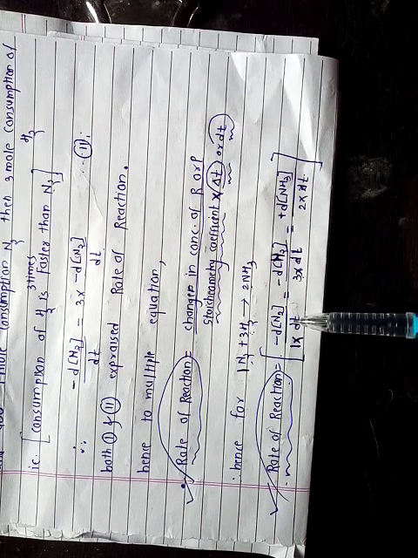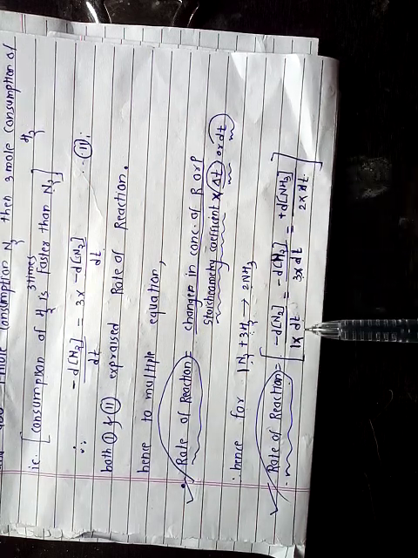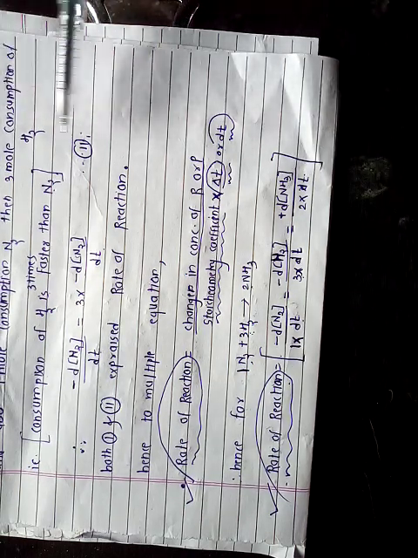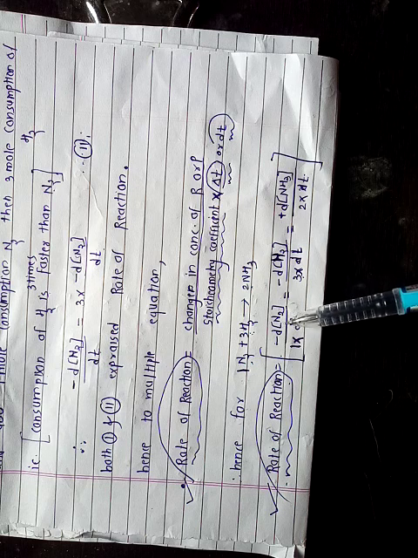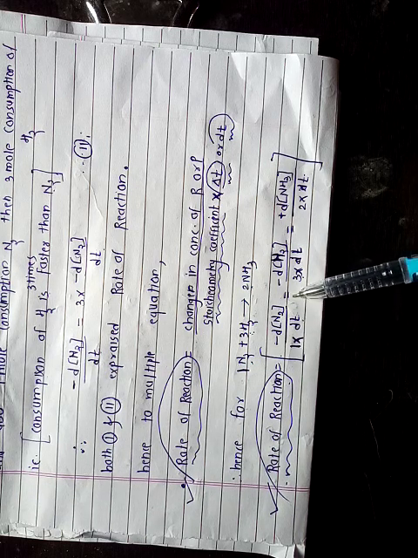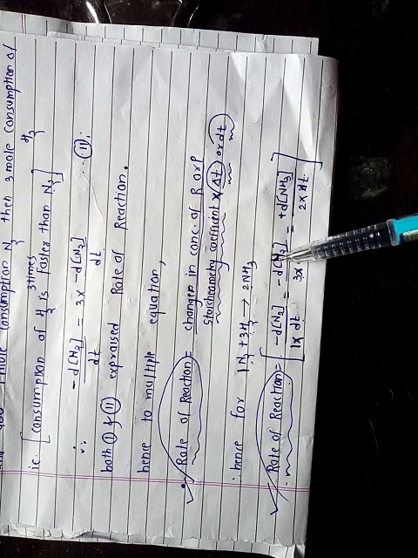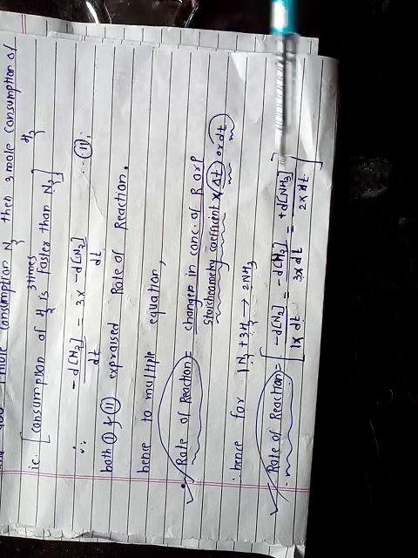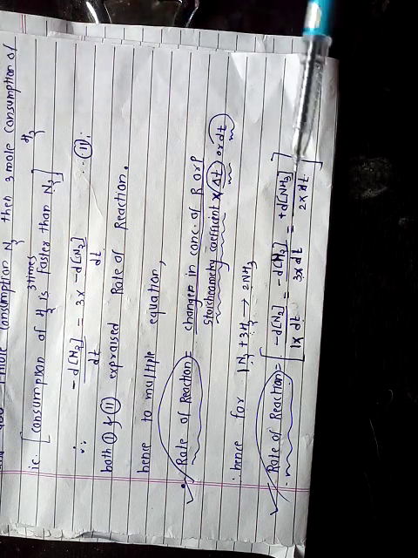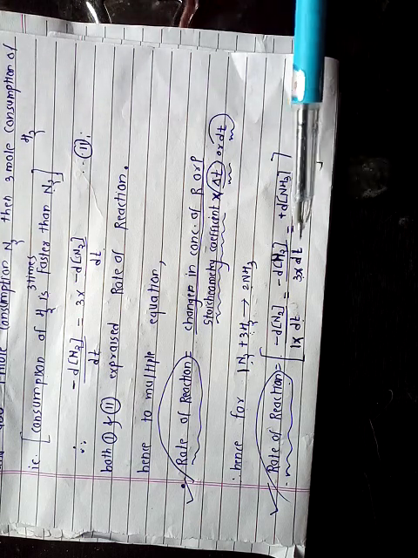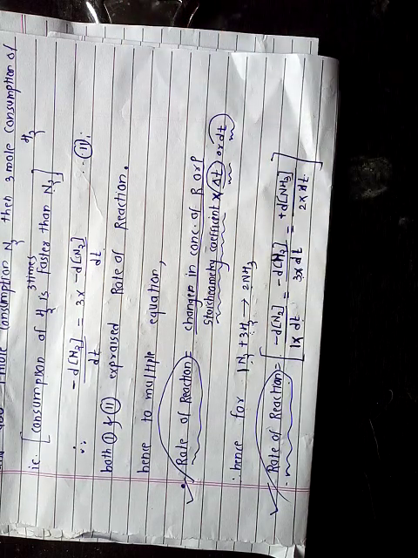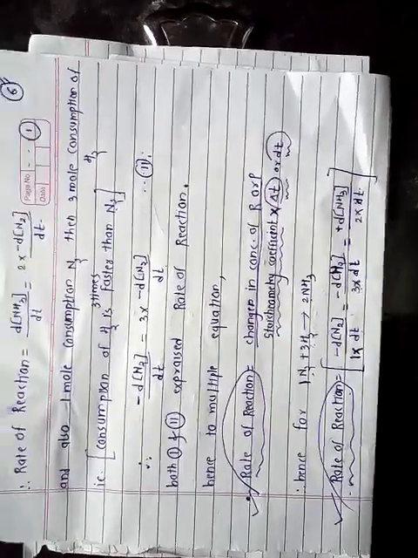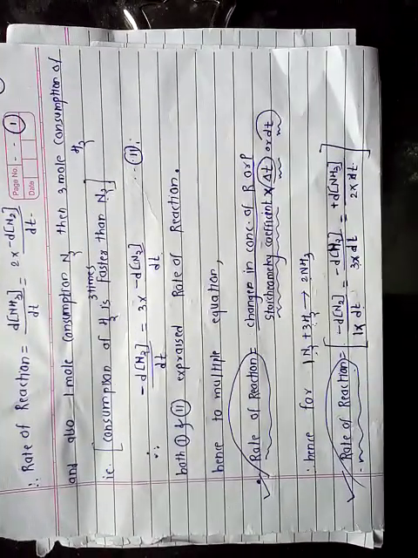And if you observe this equation of rate of chemical reaction, we can modify it into these two equations. As you observe, d N2 upon 1 into dt is equal to minus d H2 upon 3 into dt, which is the second equation. If you consider equation 1, we can obtain it with the help of this. Okay, so this is all about the average rate of chemical reaction and instantaneous rate of chemical reaction.